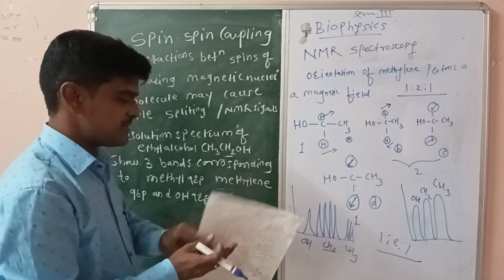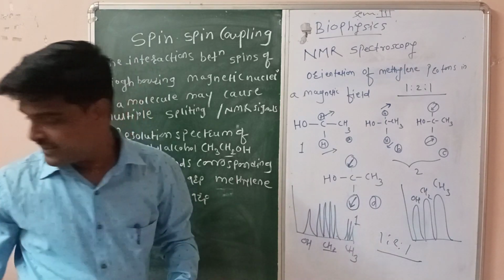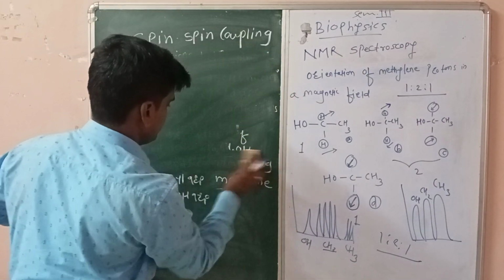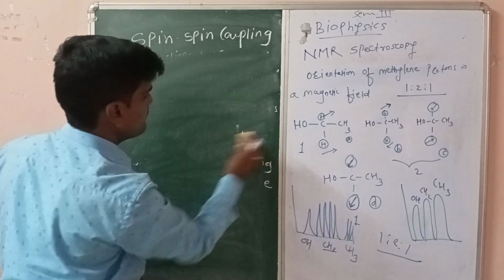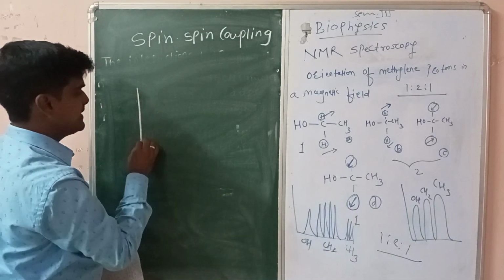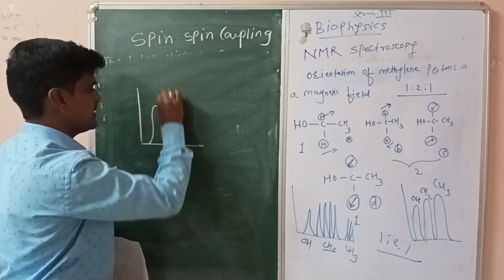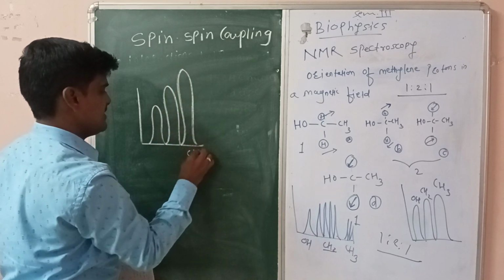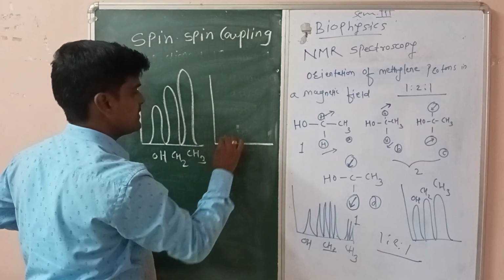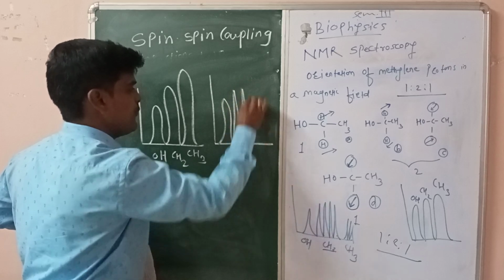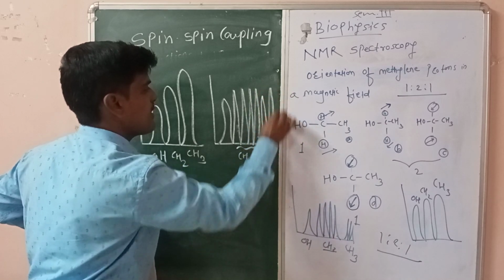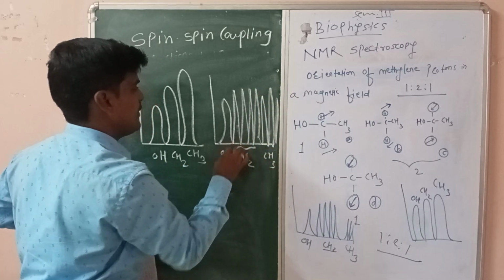So we consider two diagrams here. One is low resolution and another is high resolution. In low resolution, the spectra look like this initial diagram. Only 3 spectral lines are obtained. One is for OH, another for CH2, last one is for CH3. And in high resolution, the spectra is like this: 4 for the methylene group and 3 for the methyl group, one for the OH group.